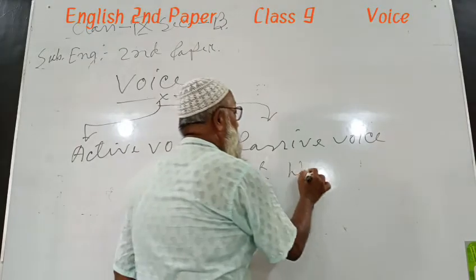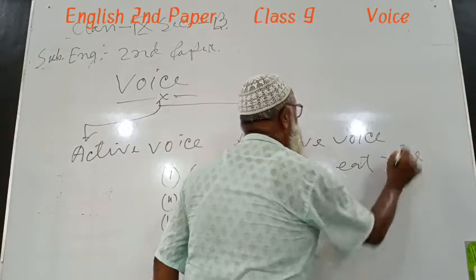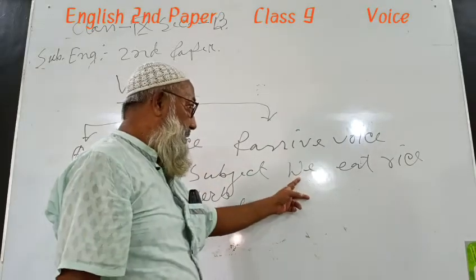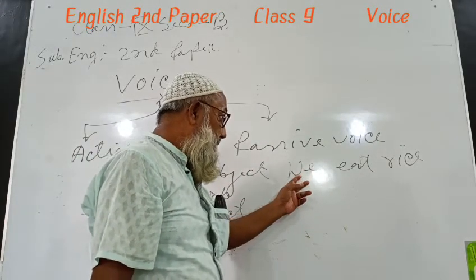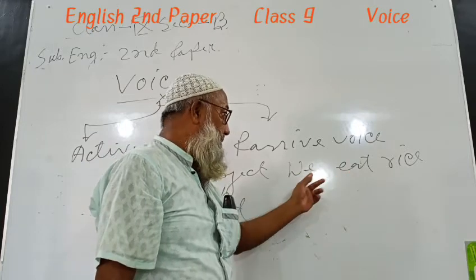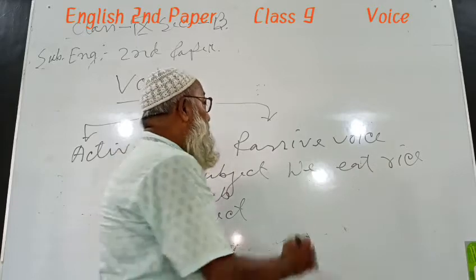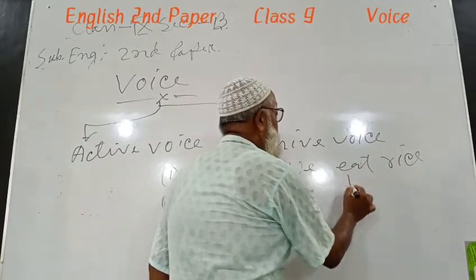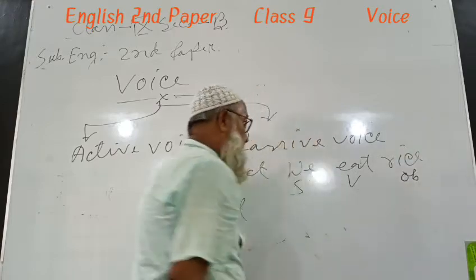Suppose we eat rice. Here, subject is dominant. Subject is the main part of the sentence. Subject is doing the work. In "we eat rice," we is subject, eat is verb, rice is object.